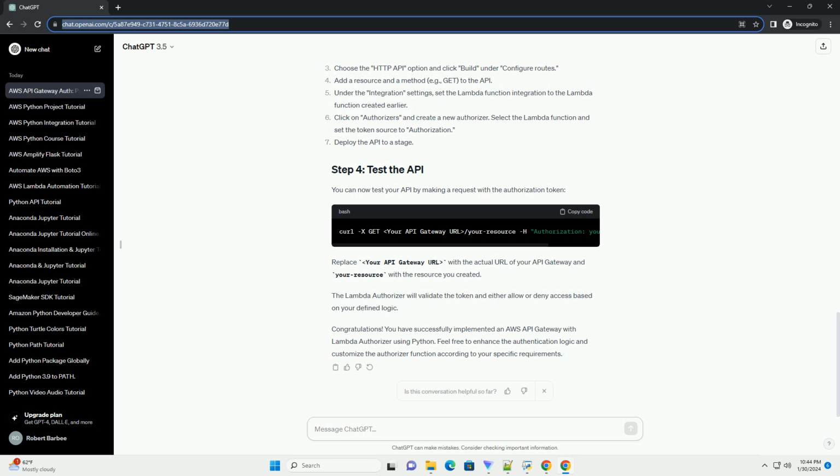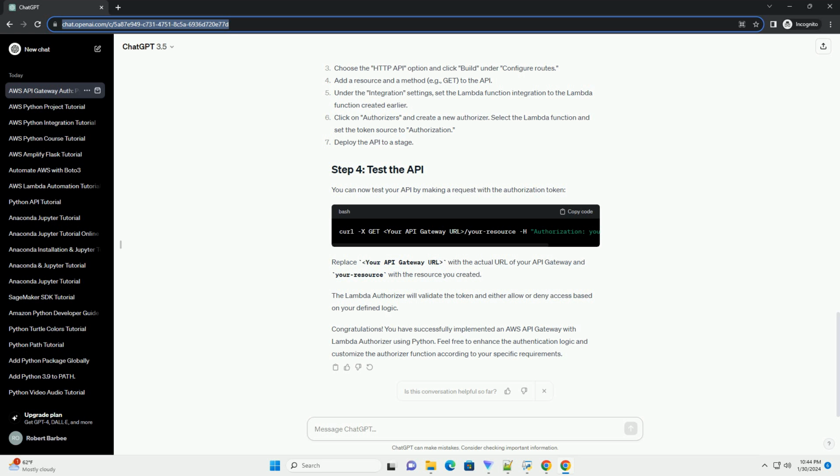Open the AWS Management Console and navigate to API Gateway. Click on Create API. Choose the HTTP API option and click Build under Configure Routes. Add a resource and a method, for example GET, to the API. Under the integration settings, set the Lambda function integration to the Lambda function created earlier.